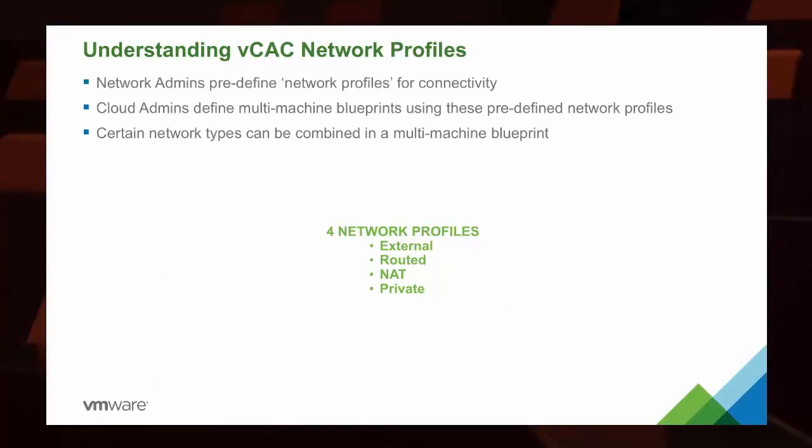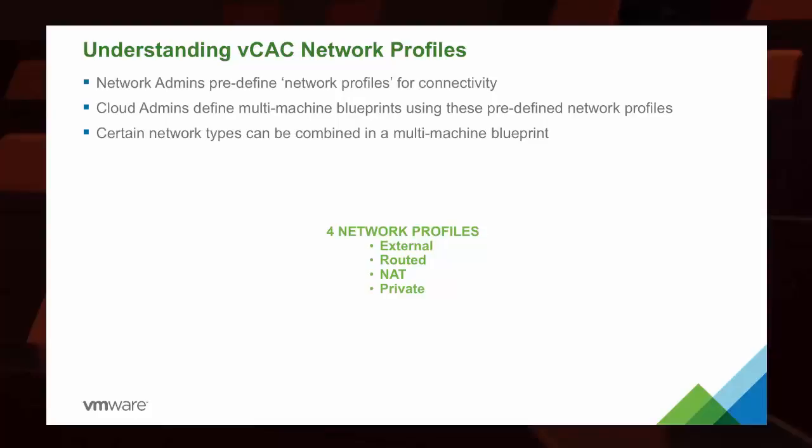So if we look at some of the network profiles that can be applied inside of vRealize Automation, the network administrator is going to predefine the profile for connectivity. And then of course the cloud administrators are going to define the blueprints that are going to have the machines in them that will use those profiles.